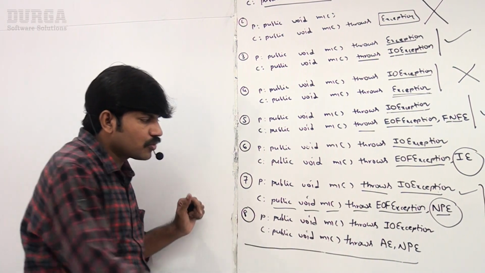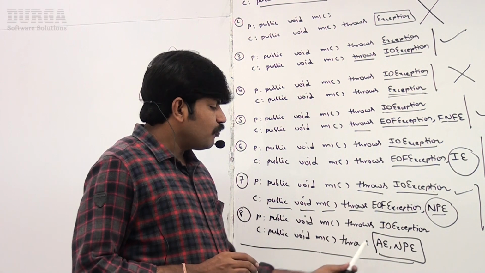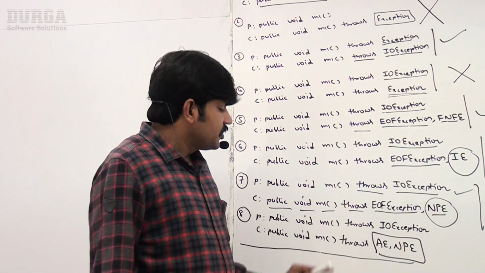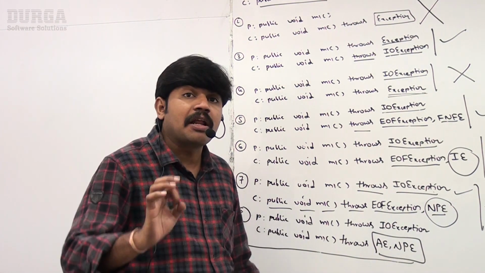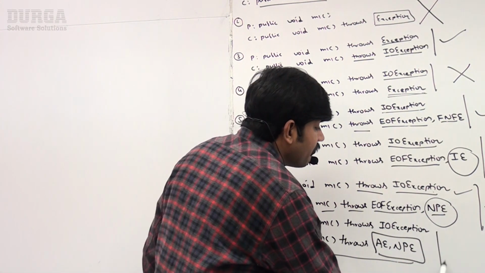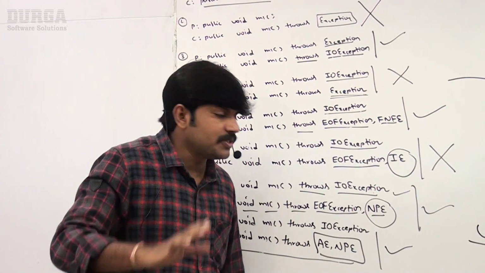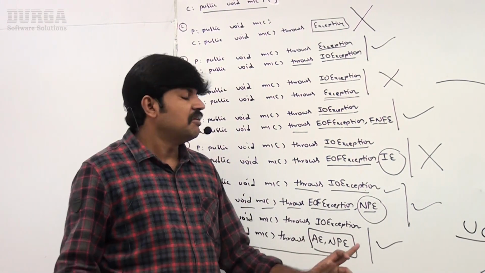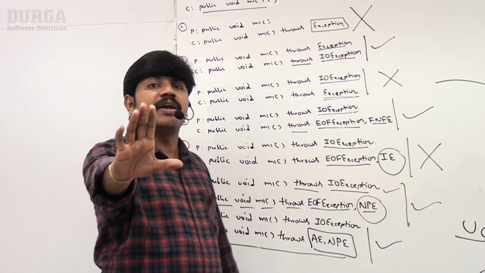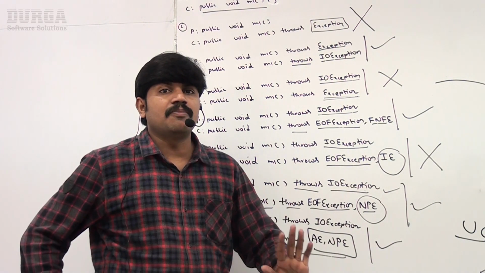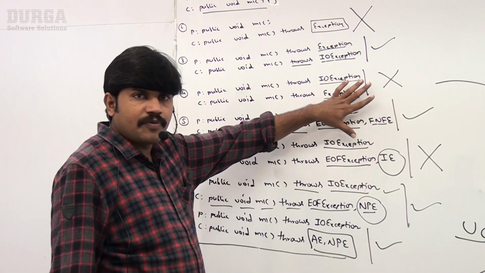Now, sir, this one. Child class method throws ArithmeticException, NullPointerException. Sir, both are unchecked exceptions. The child class method doesn't throw any checked exception. That's why perfectly this one is valid. Restrictions are applicable only for checked exceptions but not for unchecked exceptions. A child class method can throw any number of unchecked exceptions, perfectly acceptable, but the only restriction applies to checked exceptions, right? Clear for all of you, right?